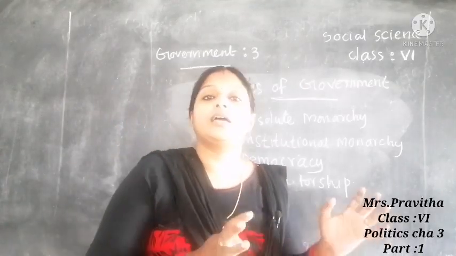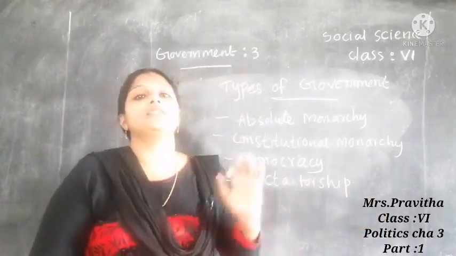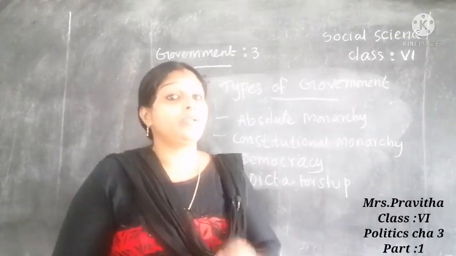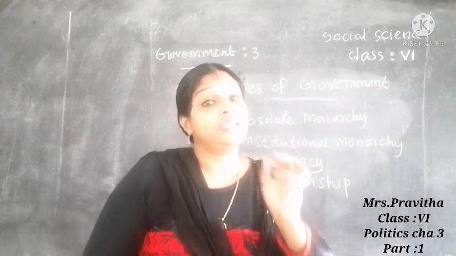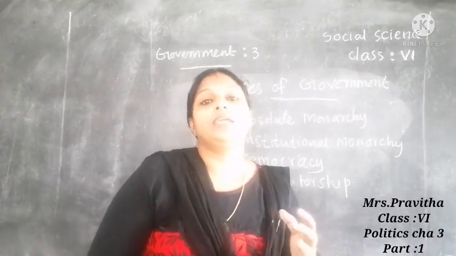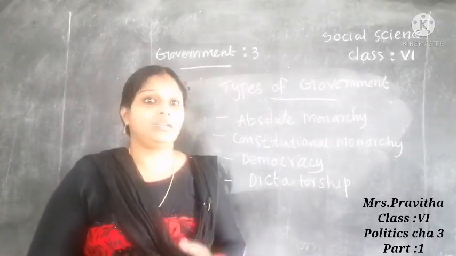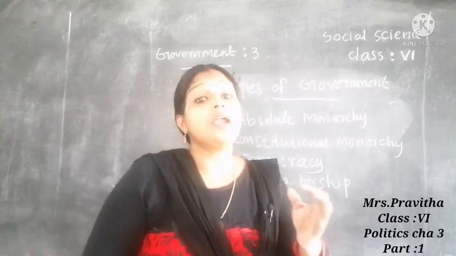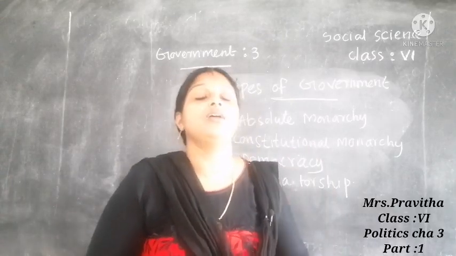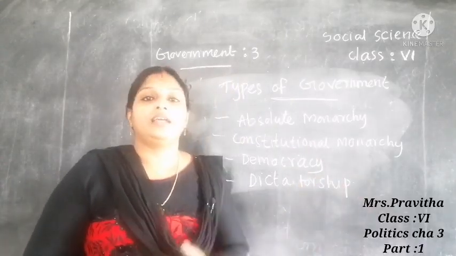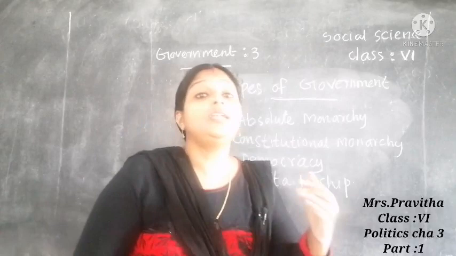Okay, so during that time, after the First World War onwards, Germany was under a military dictatorship, under the dictatorship of Hitler. So we can tell that is an example for dictatorship: Germany under Adolf Hitler in 1934 to 1945. During that time, we can tell that Germany was ruled under dictatorship.